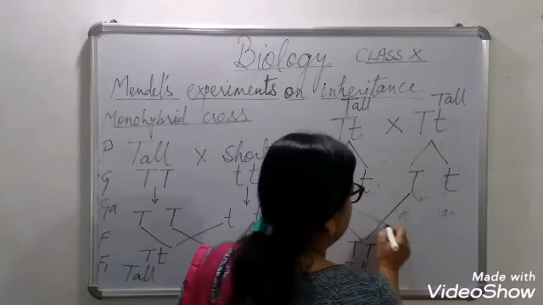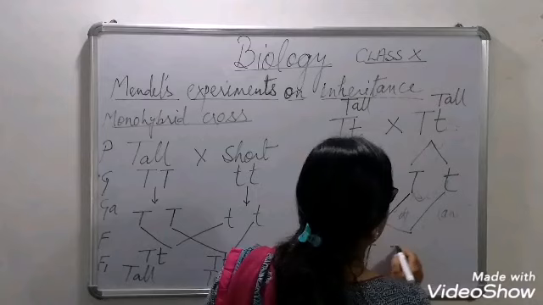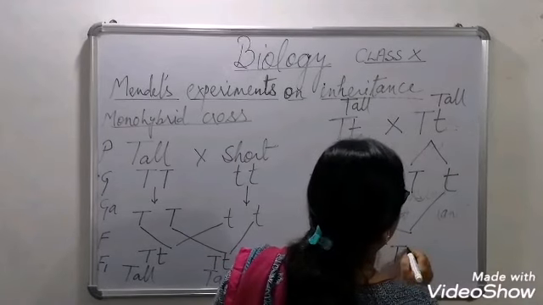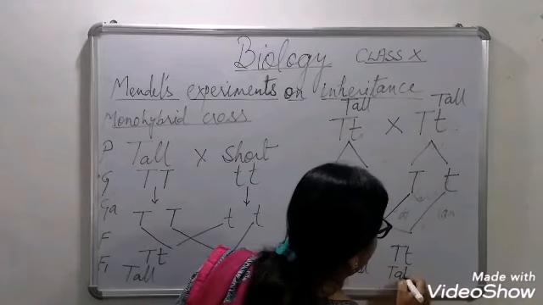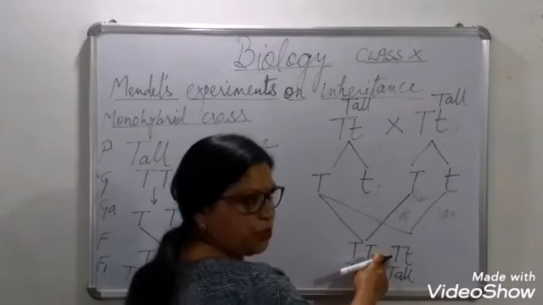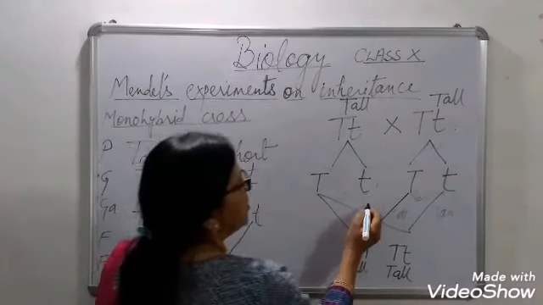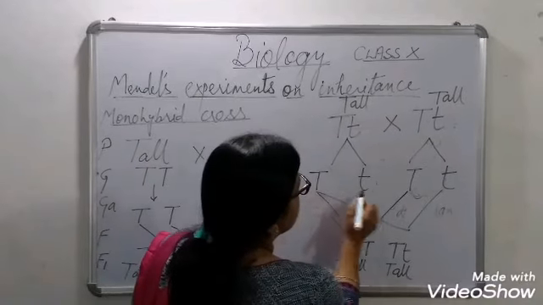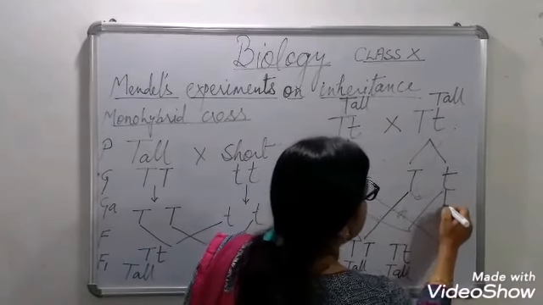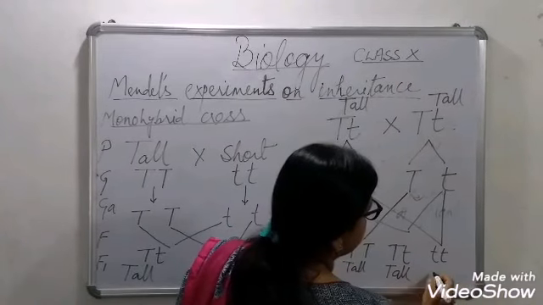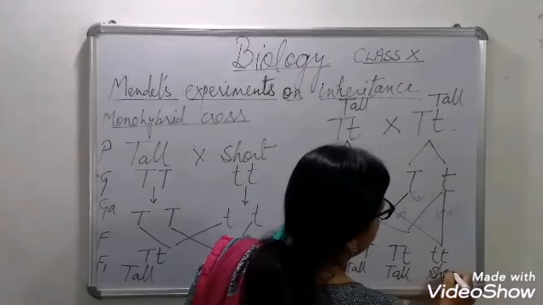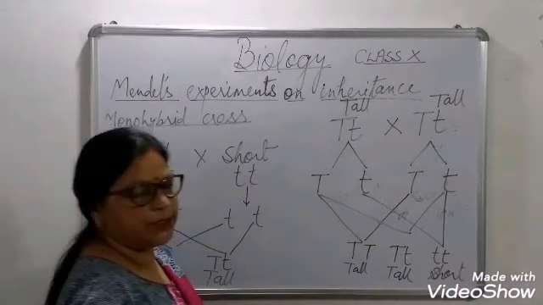Now this capital T with another t will form capital T and small t. So this is also tall because one capital T is sufficient to express itself. This small t with a small t will form tt. This is short because both are small letters.